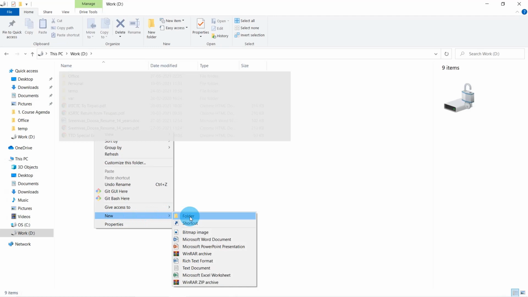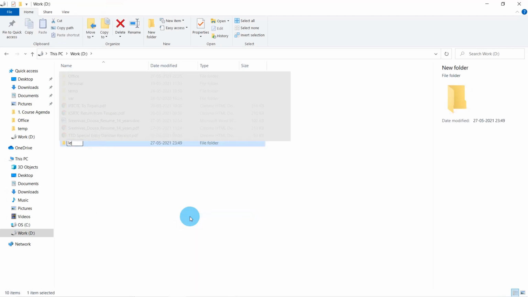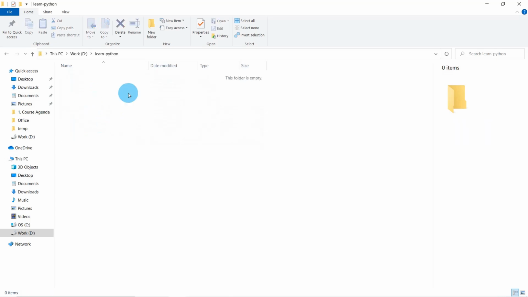Okay. Now let's open D drive. I'm going to create a new folder. Let's call it learn-Python. The directory is empty. There is nothing. We are going to create Python files inside this directory. Let this be our project while practicing.